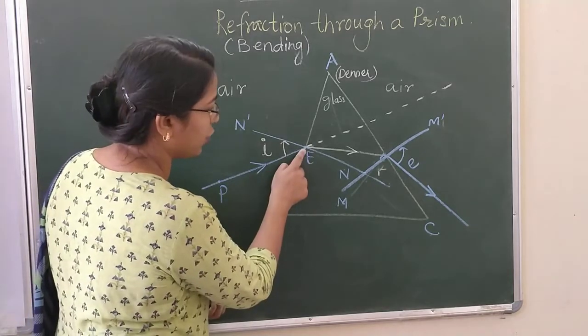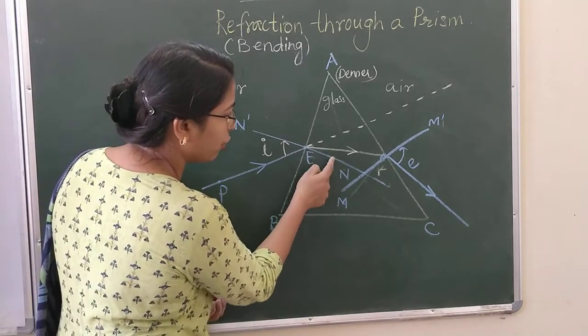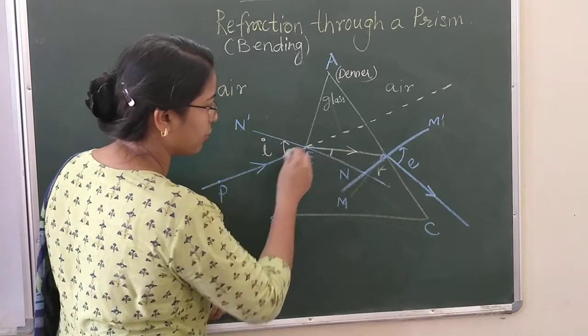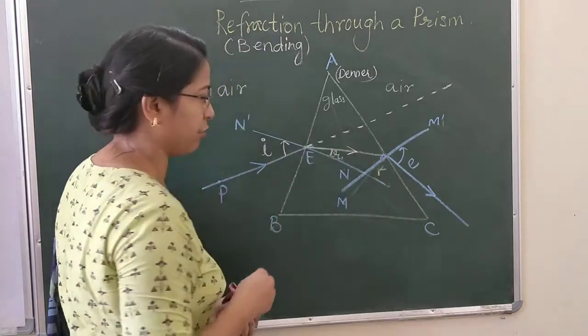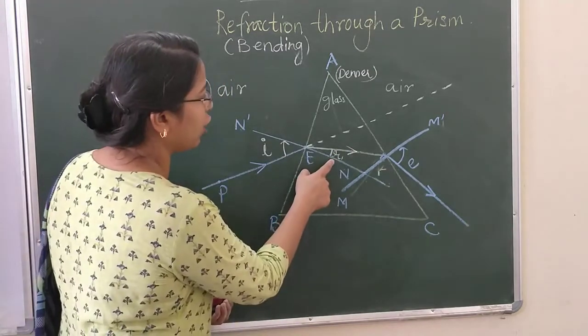This is an incident ray, right? And it is bending towards the normal. Look at this angle. This is the angle of refraction. Let me call this angle R1. This is the first angle of refraction.